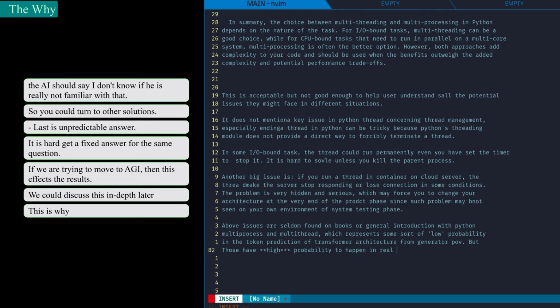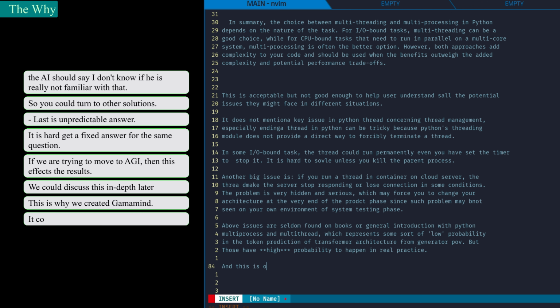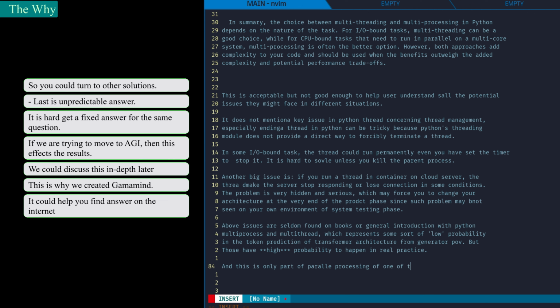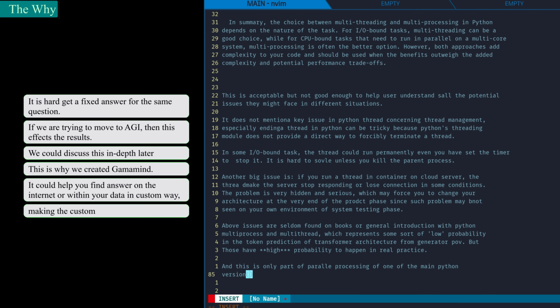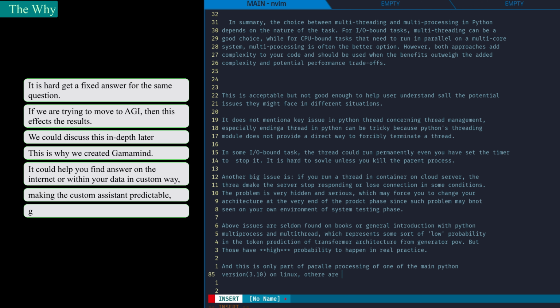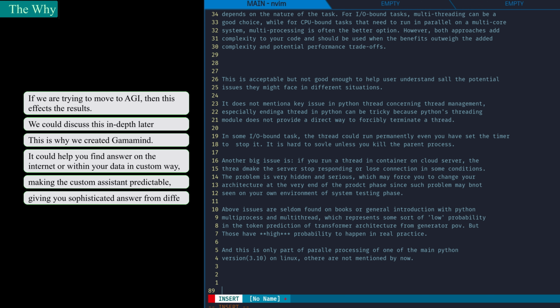This is why we created Gamamind. It could help you find answers on the internet or within your data in a custom way, making the custom assistant predictable, giving you sophisticated answers from different views in real time.